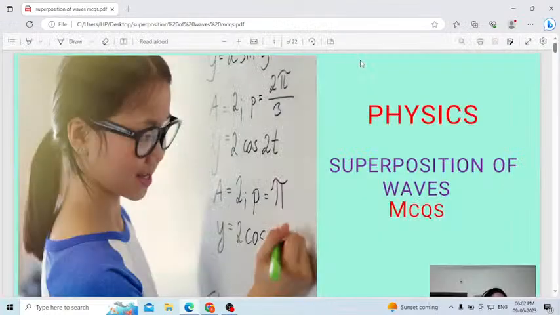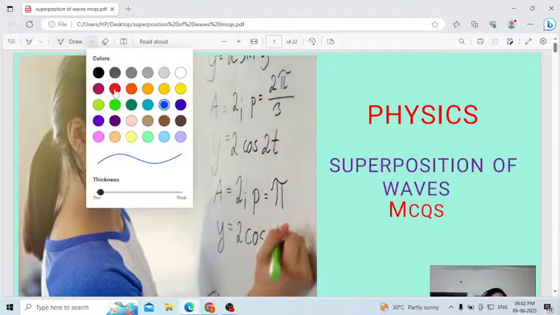In this class, let us discuss few important MCQ questions based on the topic superposition of waves. In the last class, I explained the theory part of superposition of waves. In this class, the continuation part of that same concept, superposition of waves. Today, I am going to solve few important questions.